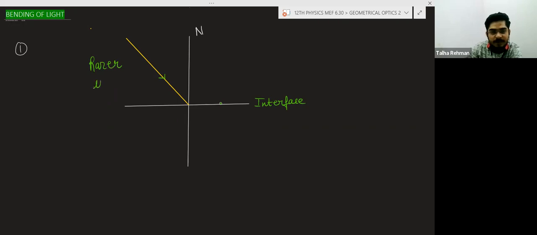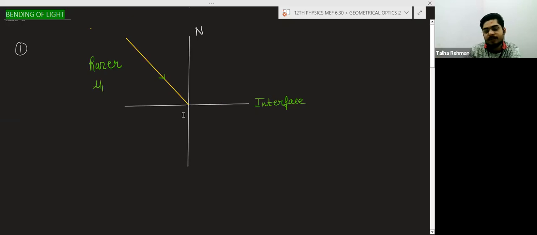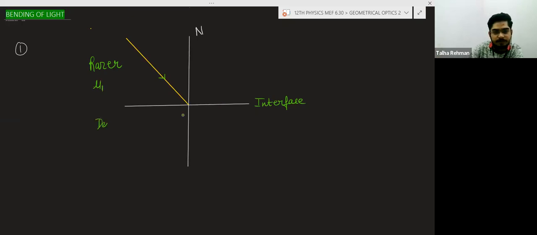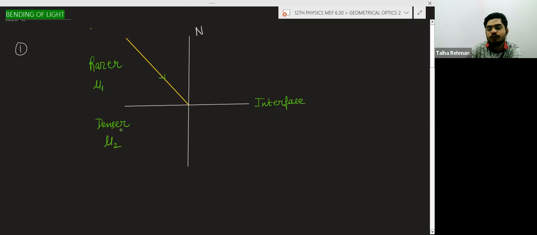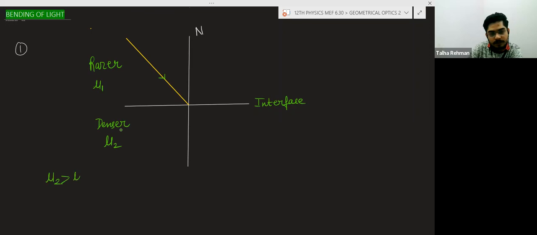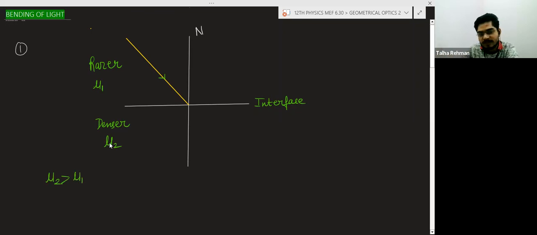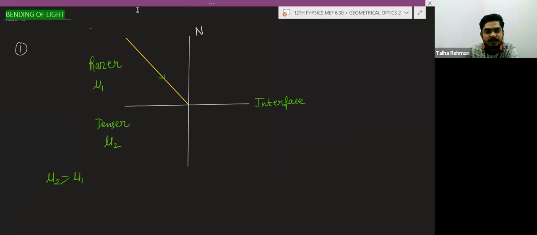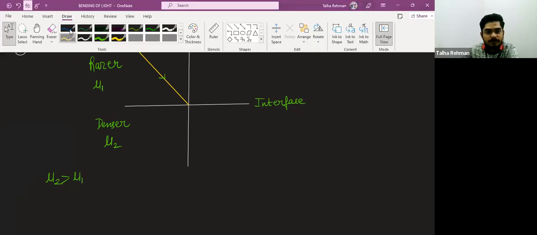And this medium has the refractive index mu1. And this light is entering the denser medium, and this denser medium, suppose, has the refractive index mu2. So obviously mu2 will be greater than mu1, because this is the denser medium, this is the rarer medium, this is the normal, and this is the interface. So in this case, light will bend towards the normal.